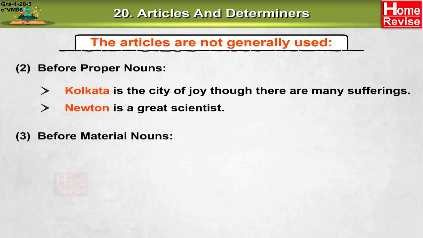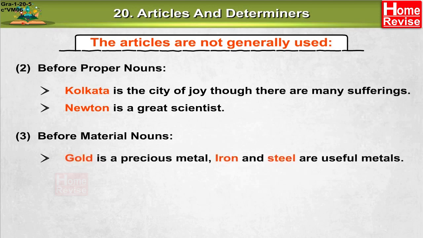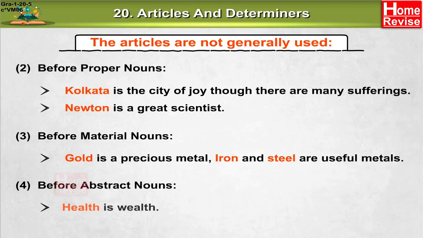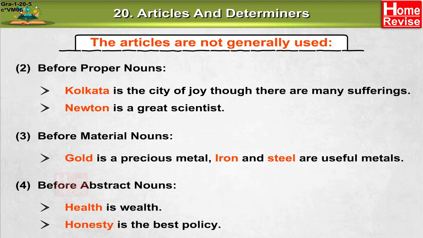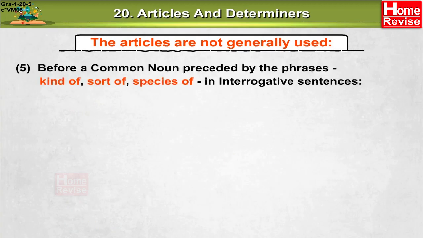3. Before material nouns. Gold is a precious metal. Iron and steel are useful metals. 4. Before abstract nouns. Health is wealth. Honesty is the best policy. 5. Before a common noun preceded by the phrases kind of, sort of, species of in interrogative sentences. What kind of flower is it?